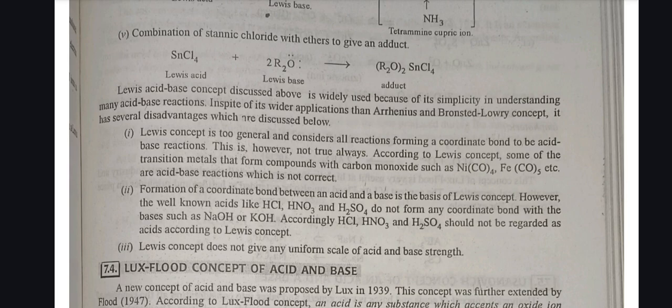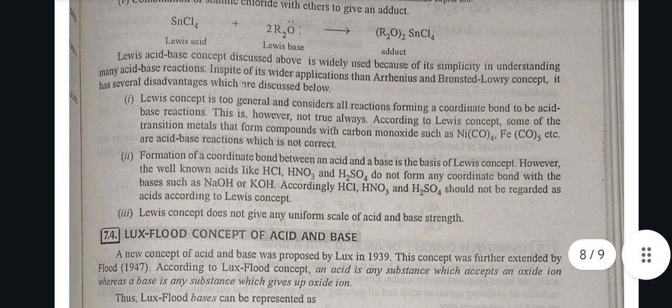The Lewis acid-base concept discussed above is widely used because of its simplicity in understanding many acid-base reactions. In spite of wider applications than the Arrhenius and Bronsted-Lowry concepts, it has several disadvantages, which are discussed below. First, the Lewis concept is too general and considers all reactions forming a coordinate bond to be acid-base reactions. This is however not always true. According to the Lewis concept, transition metals that form compounds with carbon monoxide, such as Ni(CO)₄ and Fe(CO)₅, are acid-base reactions, which is not correct.